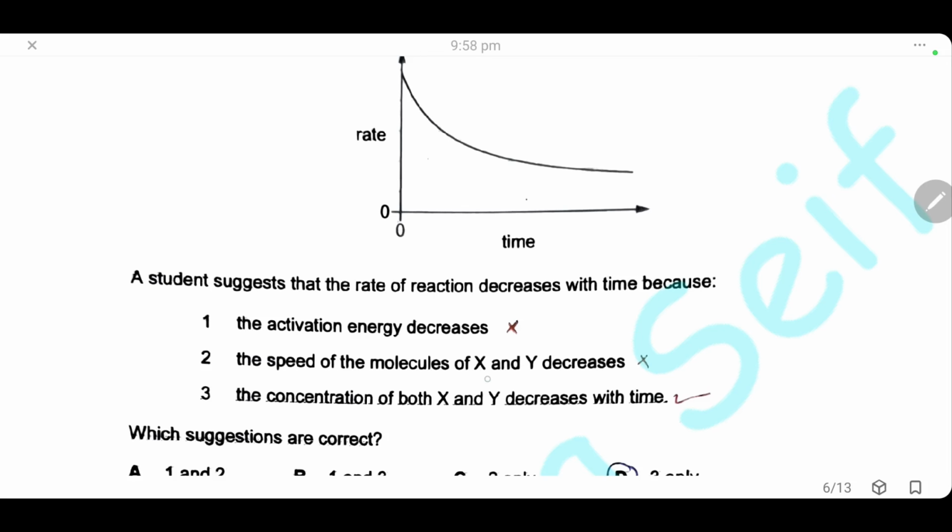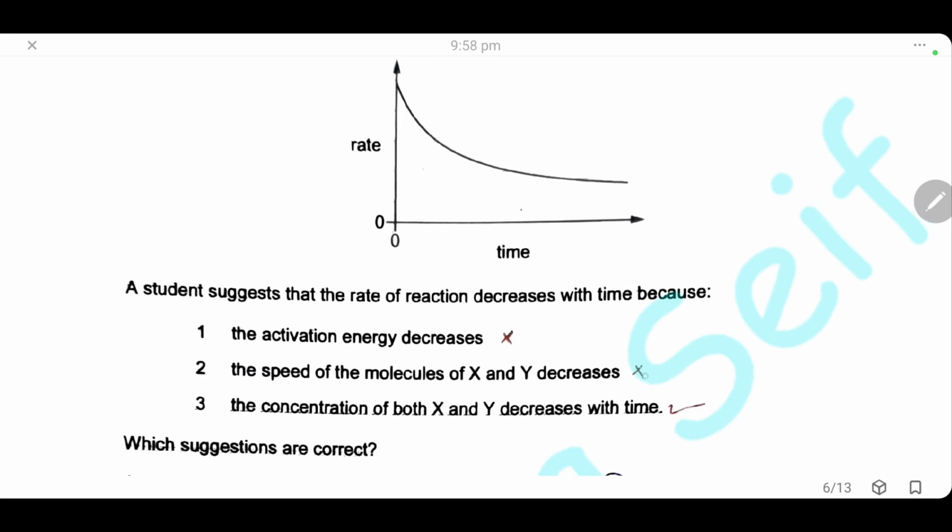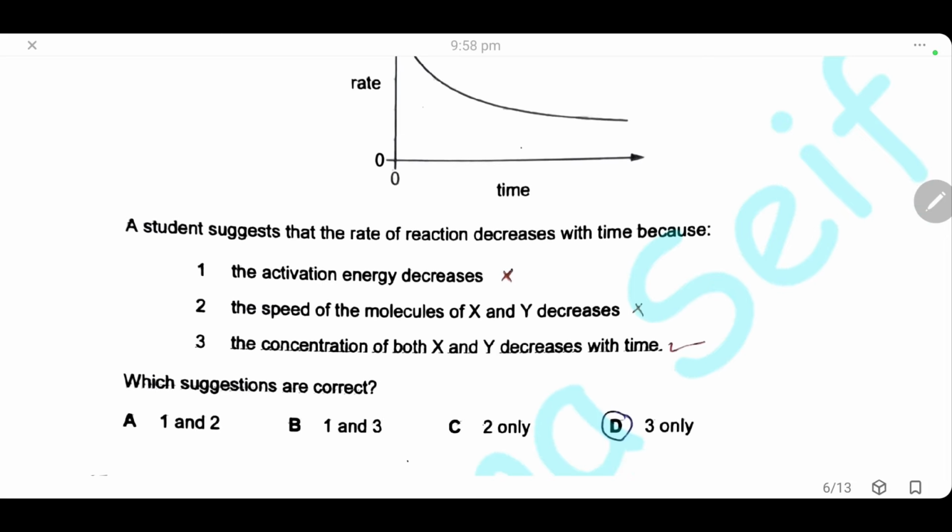The speed of the molecules X and Y decreases. Of course, this is also wrong. The speed will not decrease. The concentration of both X and Y decreases with time. As the reaction goes on, the number of reactant particles decreases with time. So the only correct statement is 3, and the answer will be D.